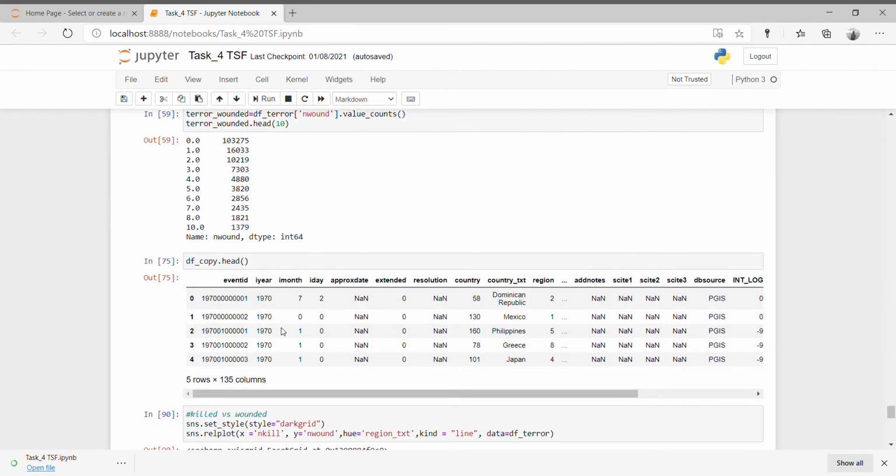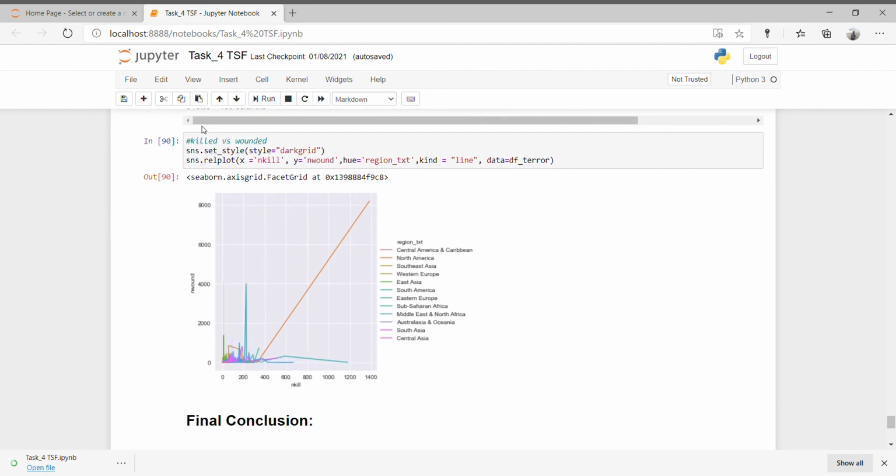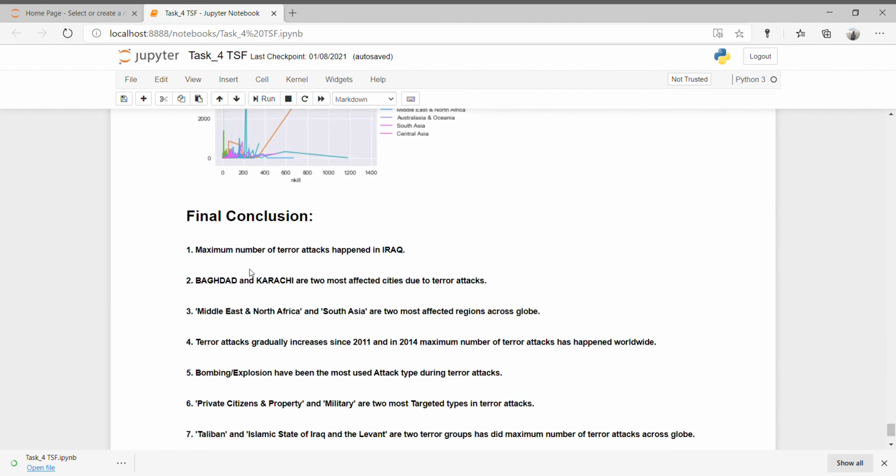Then the number of wounded people, and we analyze the wounded versus killed ratio. Here we plot the Seaborn plot graph. Now the final conclusion: the maximum number of terror attacks have happened in Iraq, and since 2011 terror attacks have gradually increased, and overall the maximum number of terror attacks happened in 2014. The Taliban and the Islamic State of Iraq and Levant, ISIL, are the two terror groups that carried out the maximum number of terror attacks across the globe. Thank you.